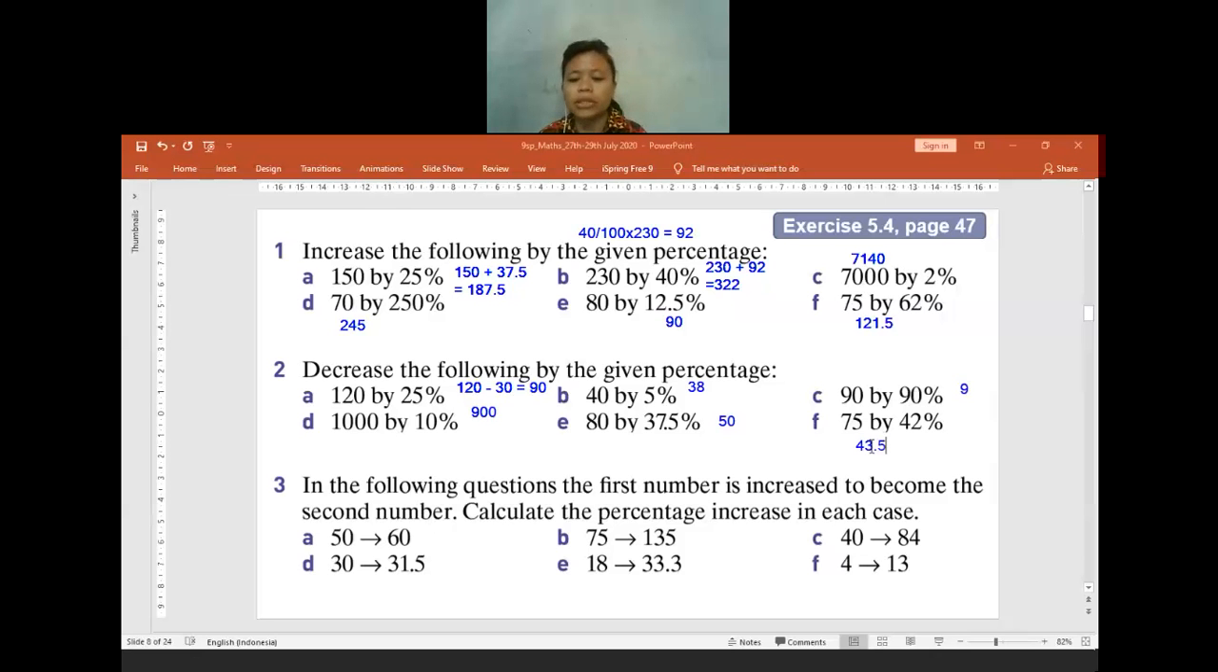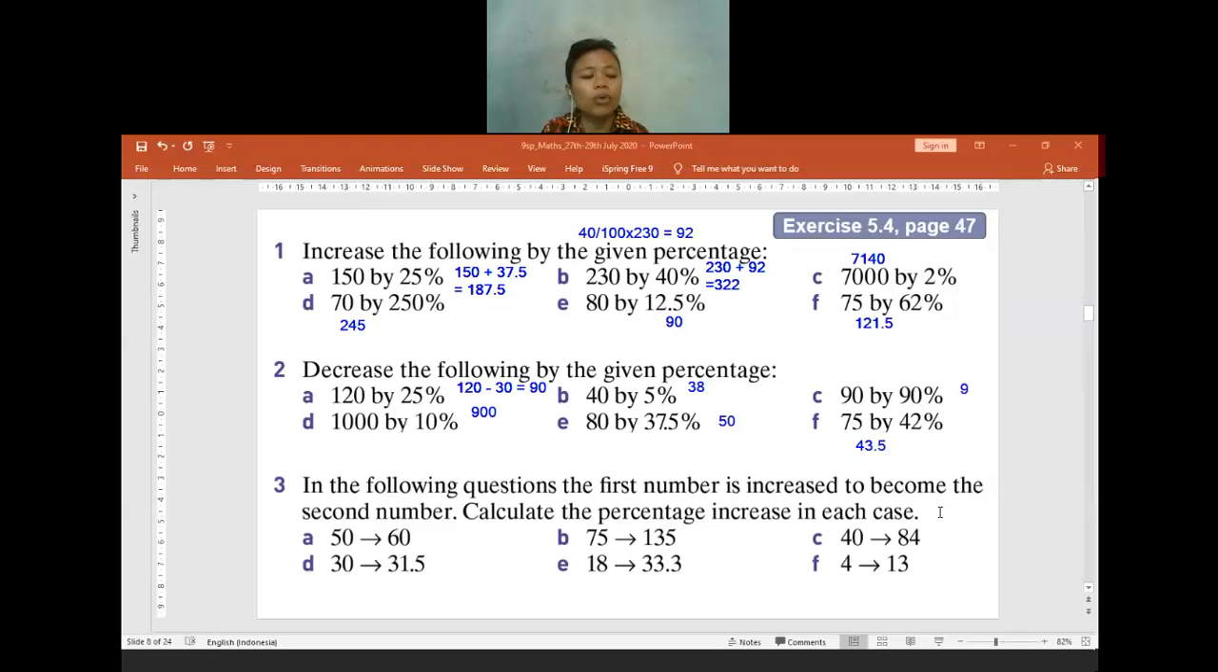40 by 5%. So it means I need to find 5% out of 40, which equals 2. When I find it, I need to read the question. Decrease the following, because I need to decrease. It means I need to subtract 2 from 40. 40 minus 2 equals 38. Do the same for questions C, D, E, F.